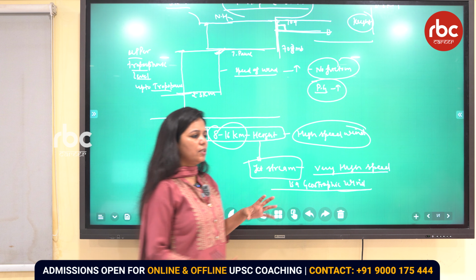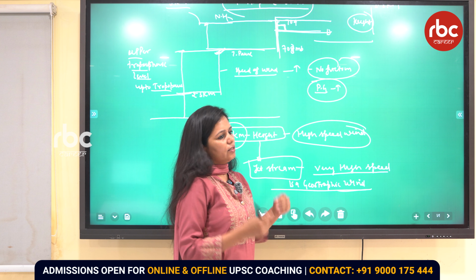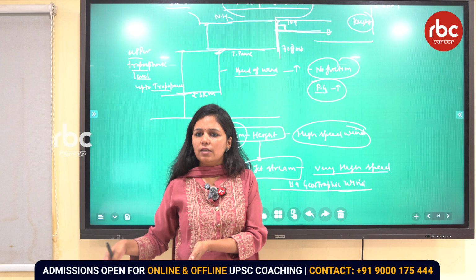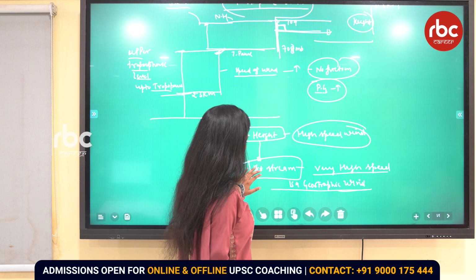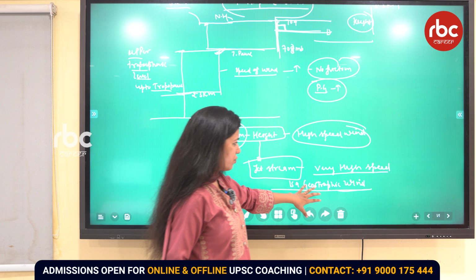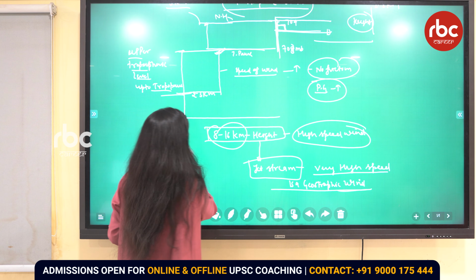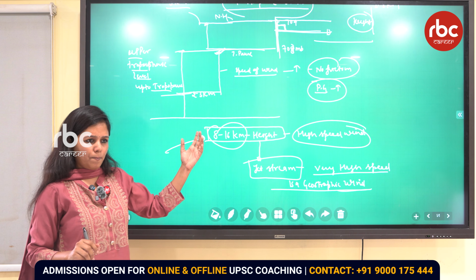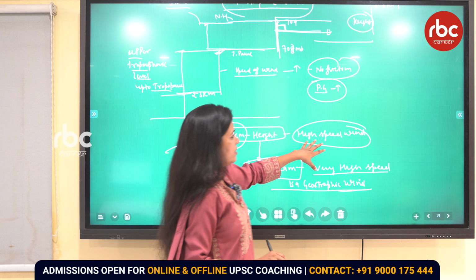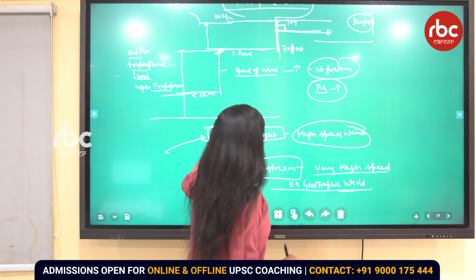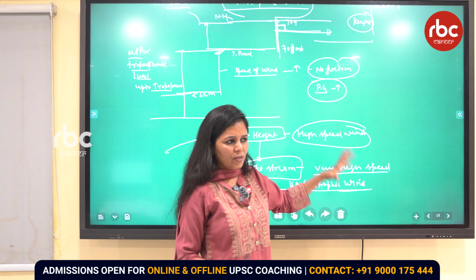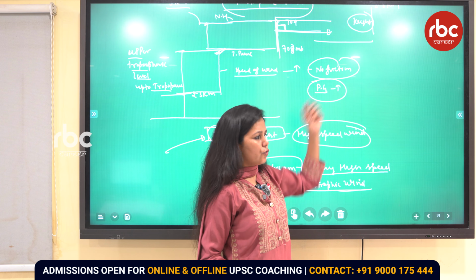It depends upon the type of the jet stream and the season, that will come later. But as of now, you should understand that the jet stream is a type of geostrophic wind which is blowing with very high speed at a height of 8 to 16 kilometer. And why is this blowing at very high speed? Because at this height there is no friction, right? And moreover the pressure gradient force is more.